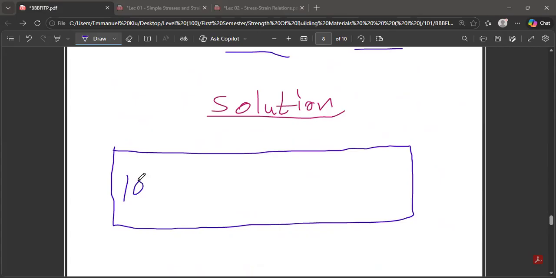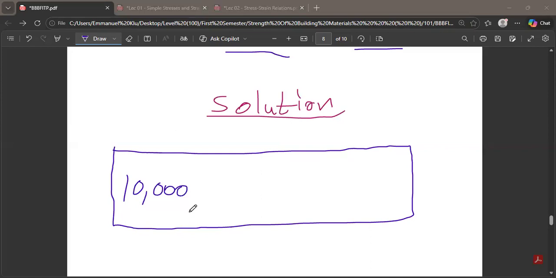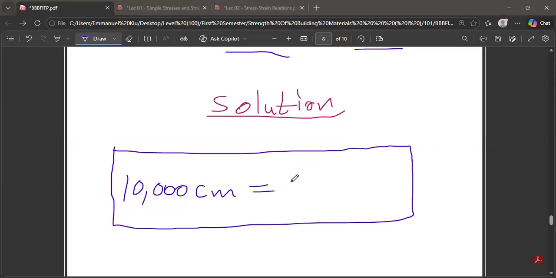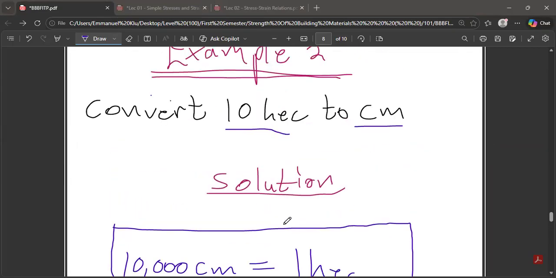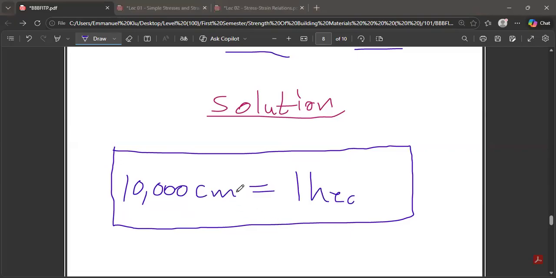So 10,000 centimeters is going to give you what? 1 hectare. Yes, it's going to give you 1 hectare. So that is it.